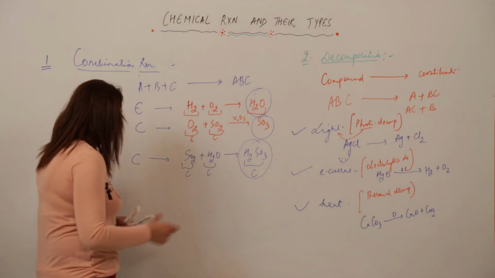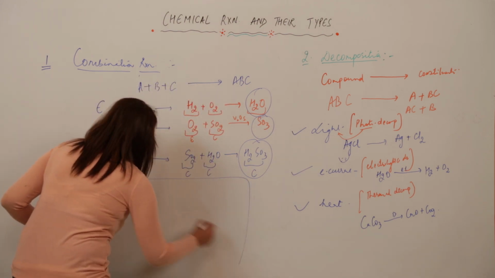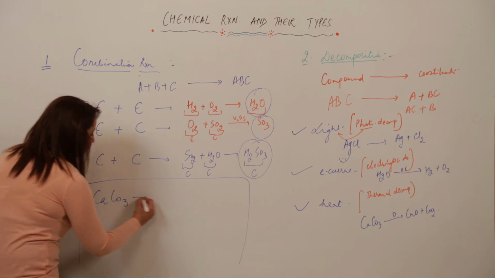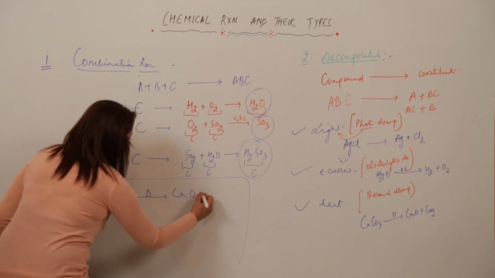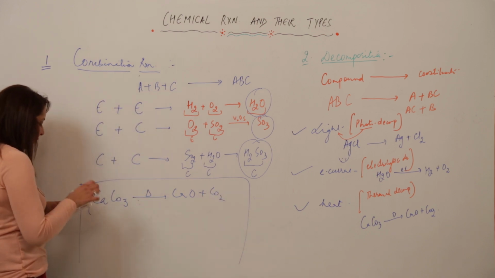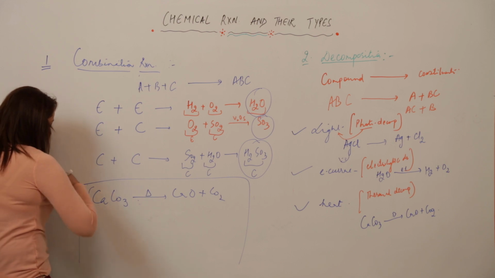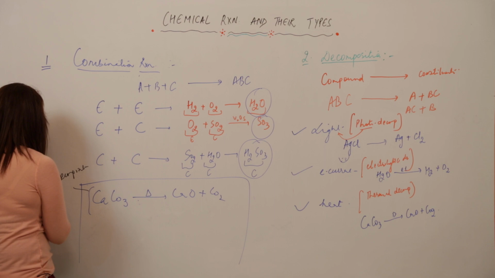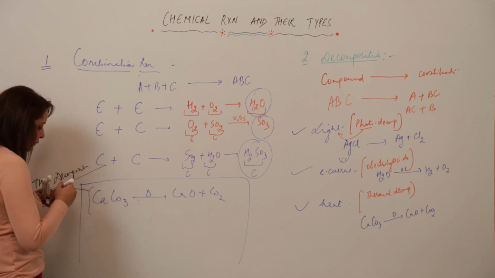See, I am taking an example for you, the way I am telling you to attempt. See, I say that I am taking CaCO3, I am just heating it, and it is forming CaO plus CO2. So that means obviously it is a decomposition. It is indicating a decomposition reaction. And what kind of decomposition? Heat I have given, so that means thermal decomposition.